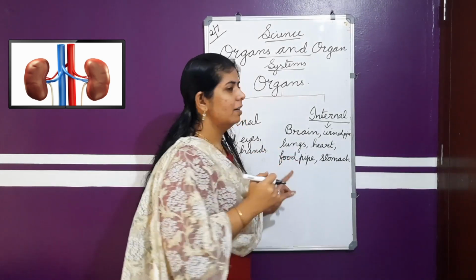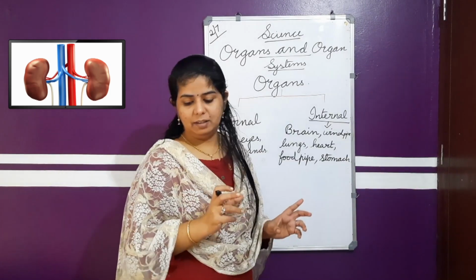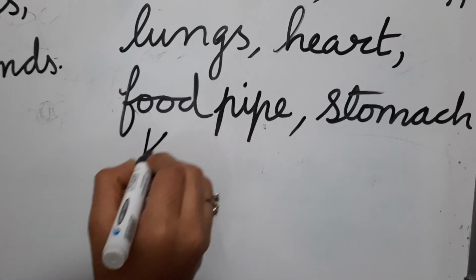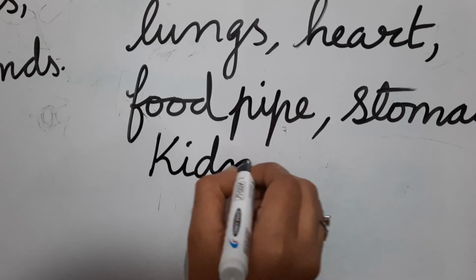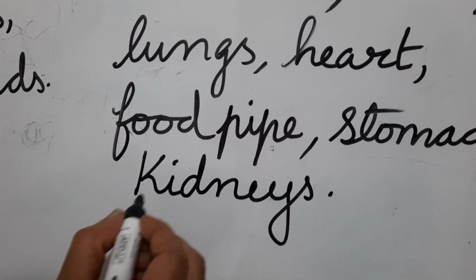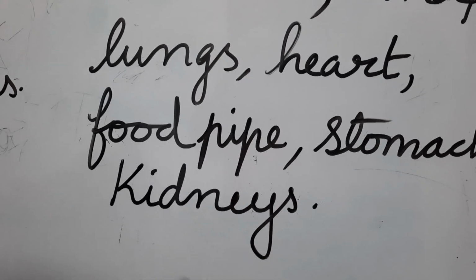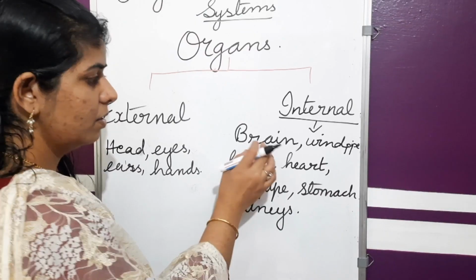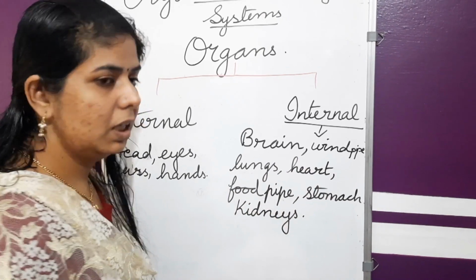So that is the next organ, the kidneys. We have two bean shaped organs called the kidneys, which filter the blood, and the waste moves out of the kidneys in the form of urine. Understood? So these are some of the main internal organs.